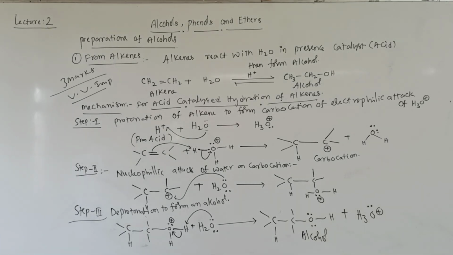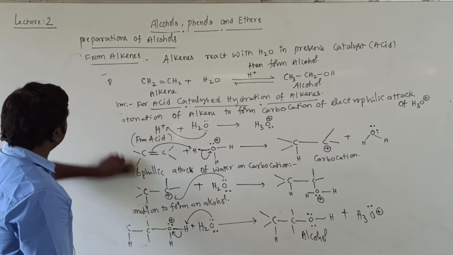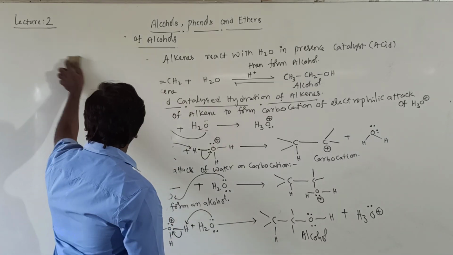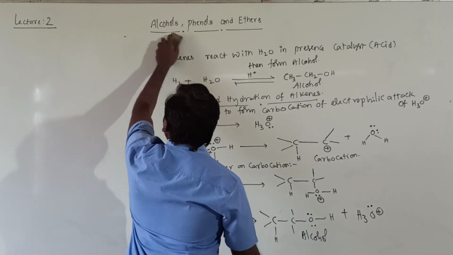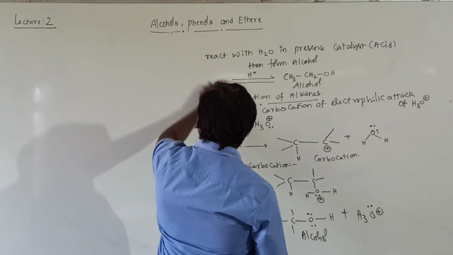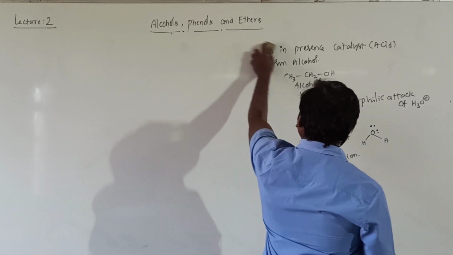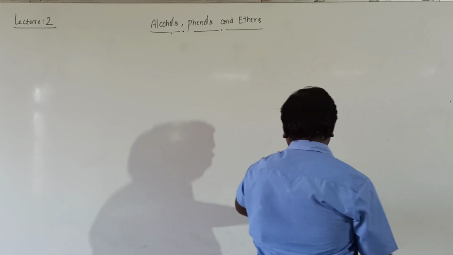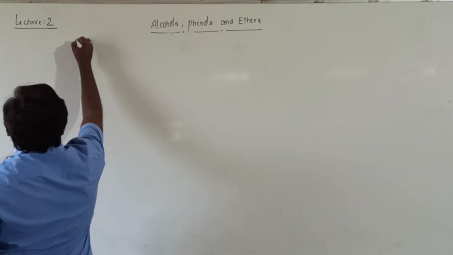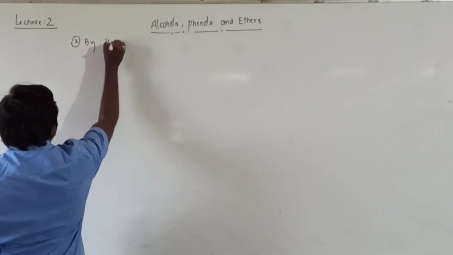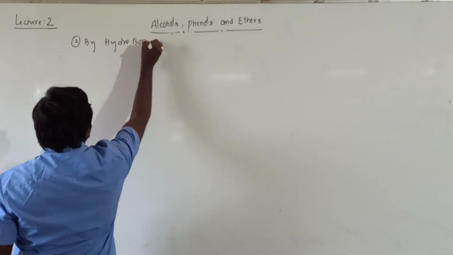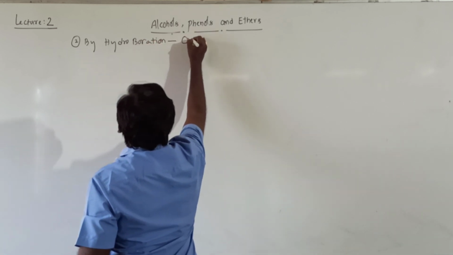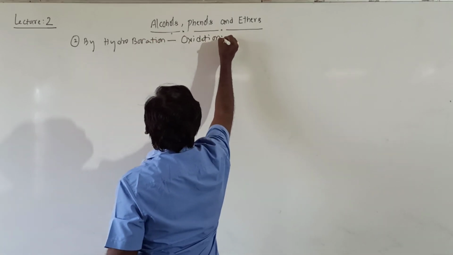Second method to prepare alcohols is by hydroboration followed by oxidation. Second method, by hydroboration followed by oxidation. Yes, second method, by hydroboration followed by oxidation. Okay.